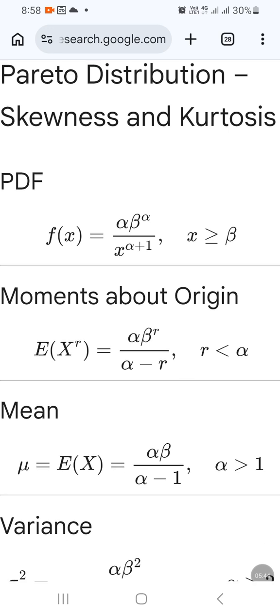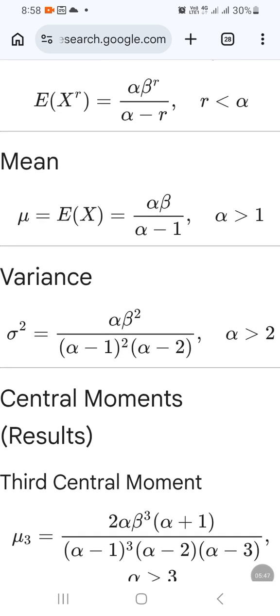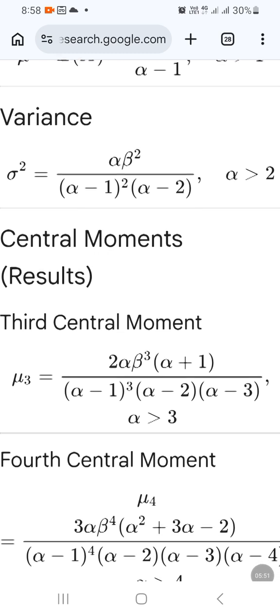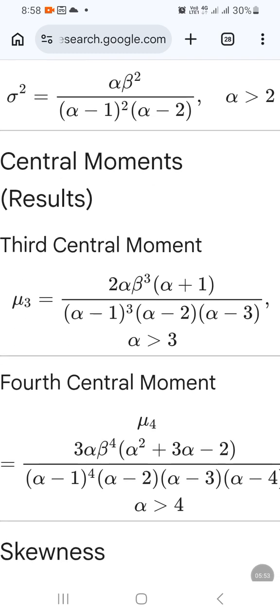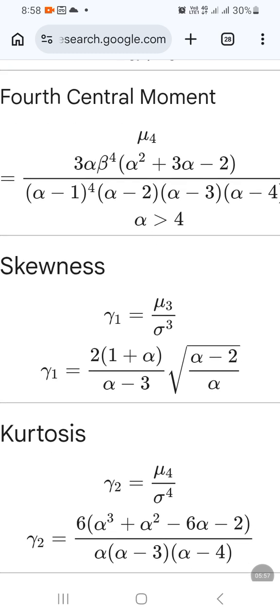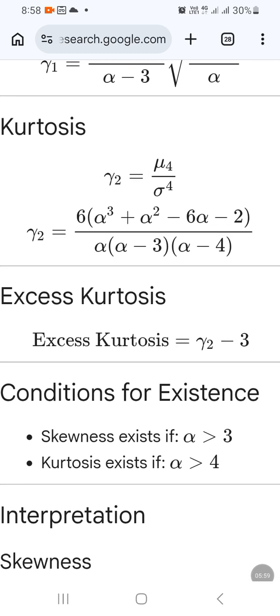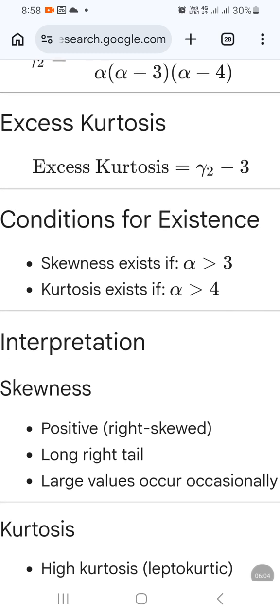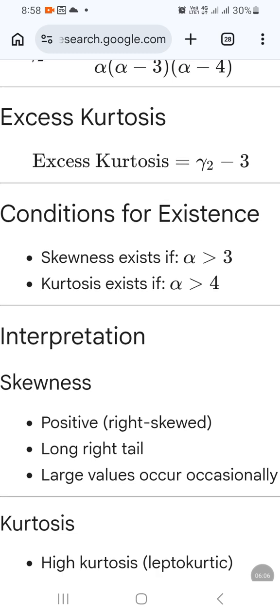Next we will consider the skewness and kurtosis. From these raw moments, we can calculate the central moments. After that, calculating the skewness and kurtosis, we already know that the skewness is always positive for Pareto distribution.